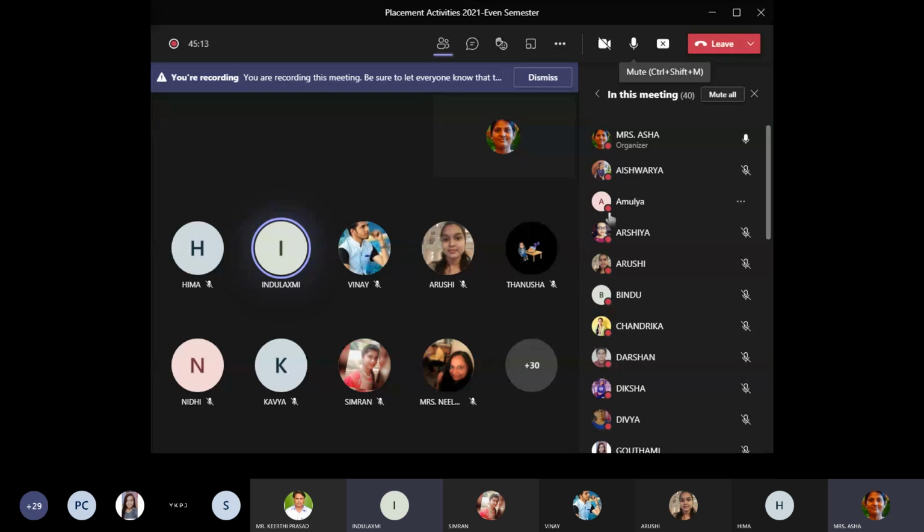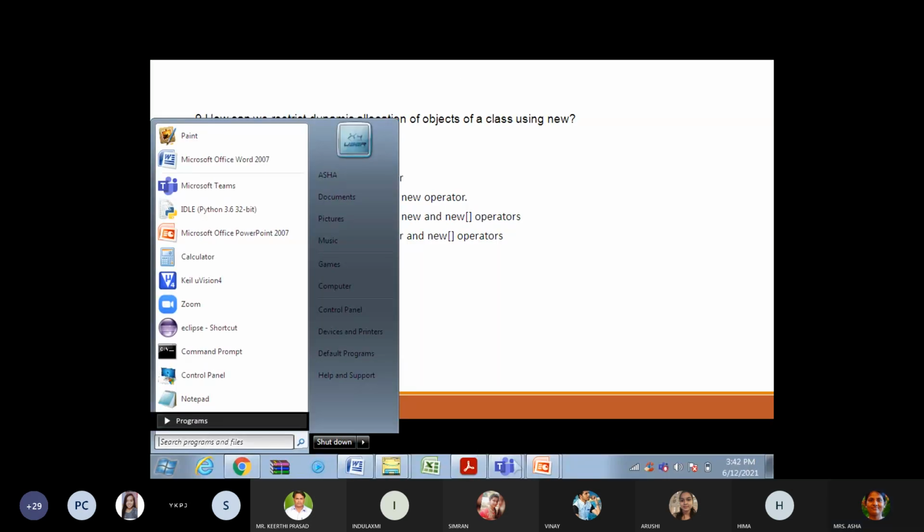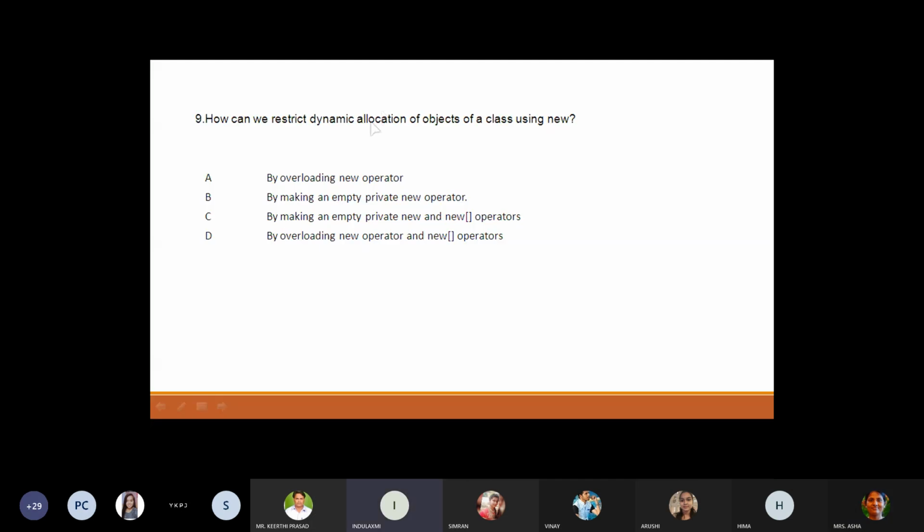Can you understand the question or not? Just try to read out the question once again. Try to give the answer. Only a few people are interacting, like Indu and Lakshmi. Arushi, Divya, Simran, Vinay. Divya is probably sleeping comfortably. Divya? No, ma'am. You are there, no? Yes, ma'am. See the question. Guess the answer. Can anyone?